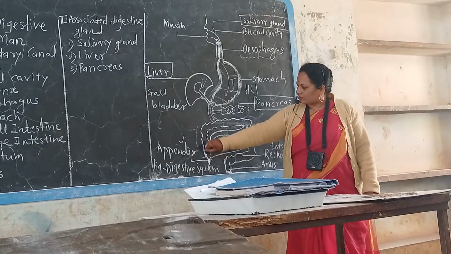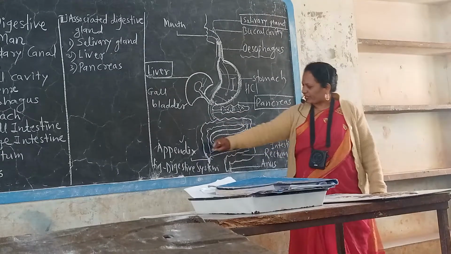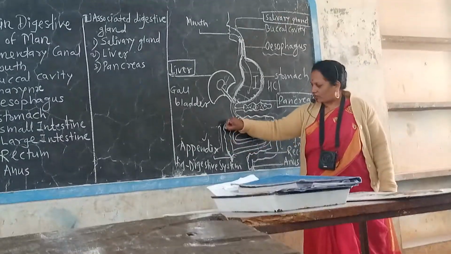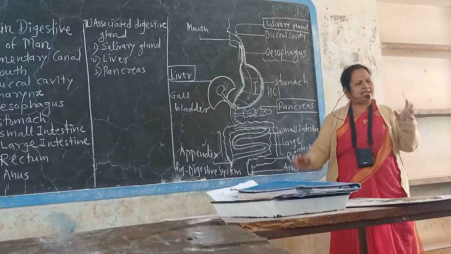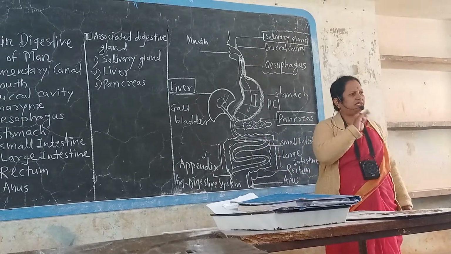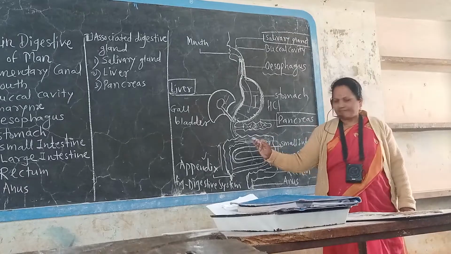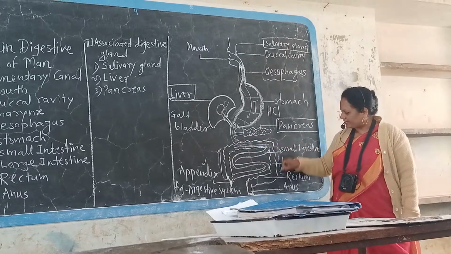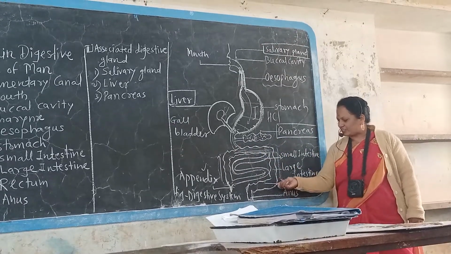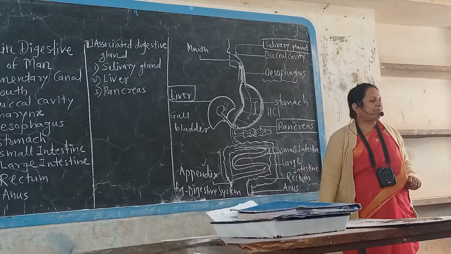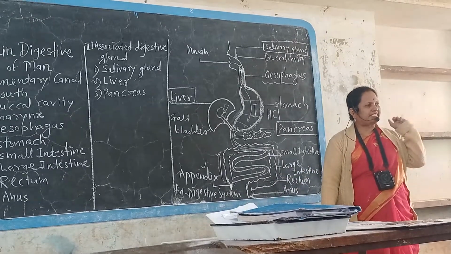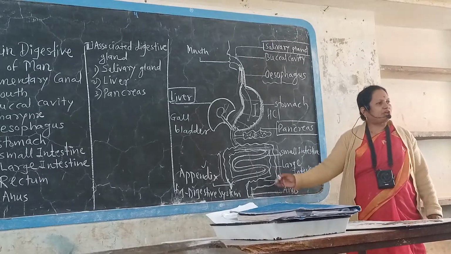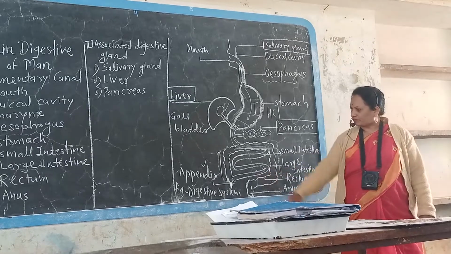Then there is the formation of the large intestine: ascending colon, transverse colon and descending colon. Colon is the part of large intestine. Large intestine is also near about 7 feet. Here, large intestine consists of ascending colon, transverse colon, descending colon, and then rectum is the last region of the large intestine where temporary undigested food or fecal matter is stored. And the last part is called the anus. What is the function of anus? Expulsion of fecal matter or undigested food.